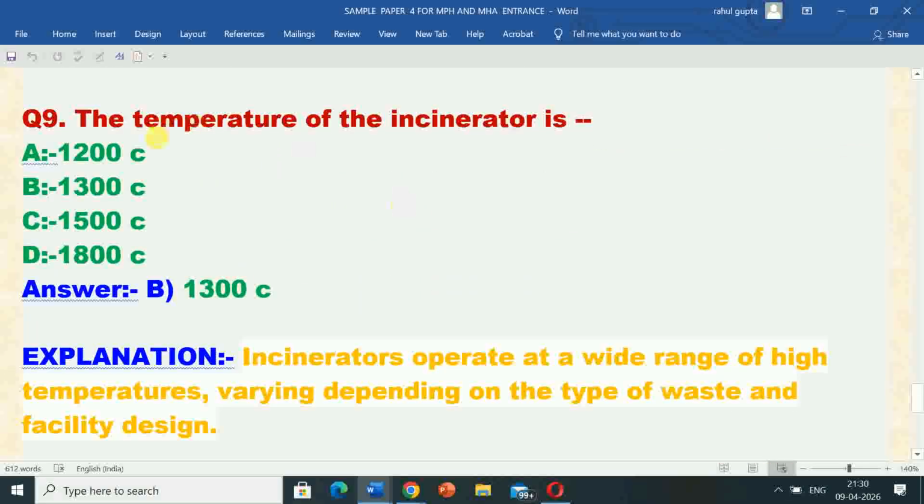Next question is question number 9. The temperature of the incinerator is. Options are A 1200 centigrade, B 1300 centigrade, C 1500 centigrade, D 1800 centigrade. Correct answer is option B, 1300 centigrade. So temperature of the incinerator is 1300 centigrade.